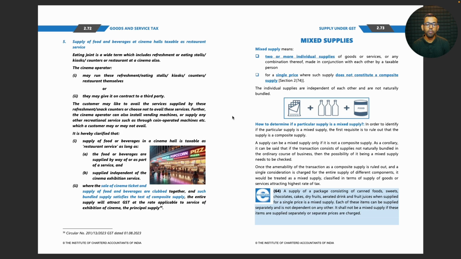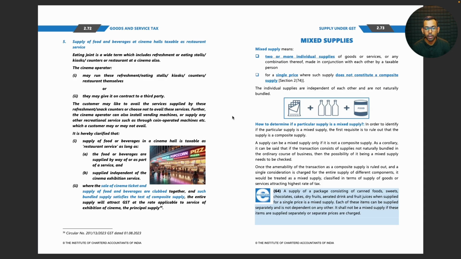Supply of food and beverages at cinema halls, taxable as restaurant service. Eating joint is a wide term which includes refreshment or eating stalls, kiosks, counters, or restaurant at a cinema hall. The cinema operator may run these refreshment, eating stalls, kiosks, counter, restaurant themselves, or they may give it on contract to a third party.